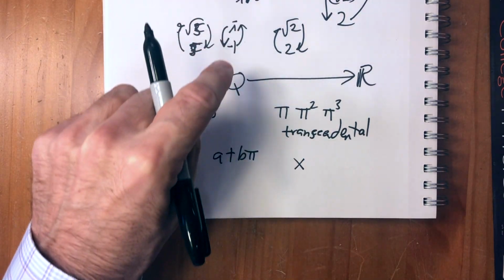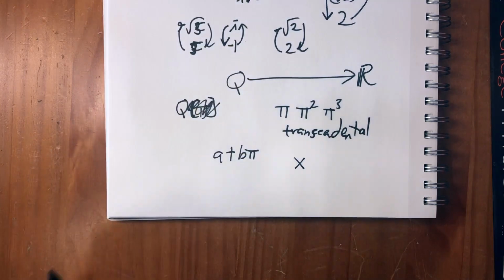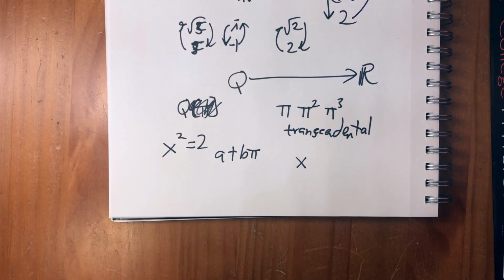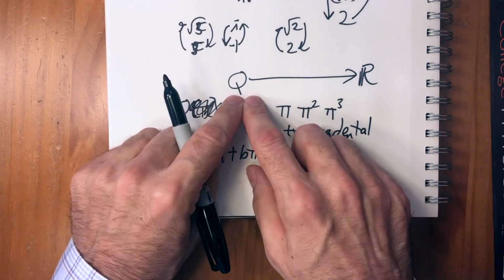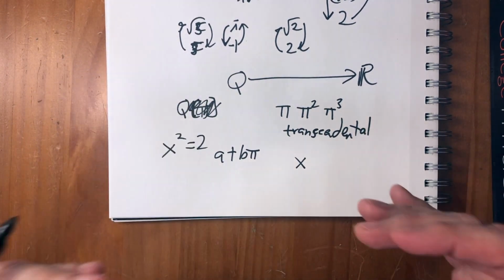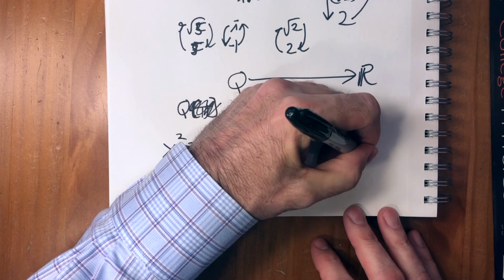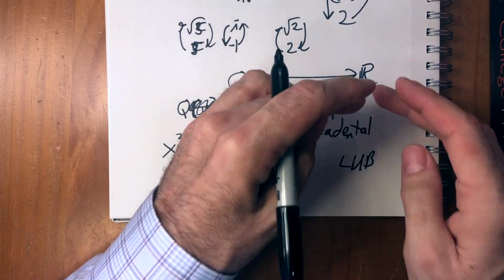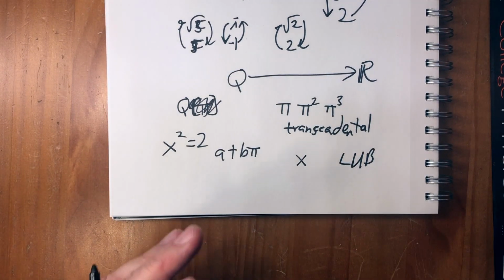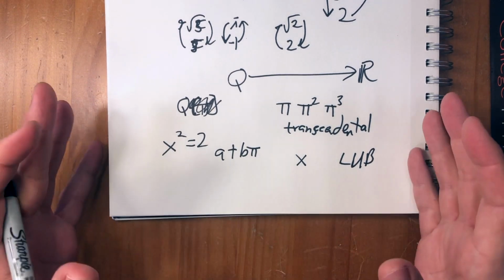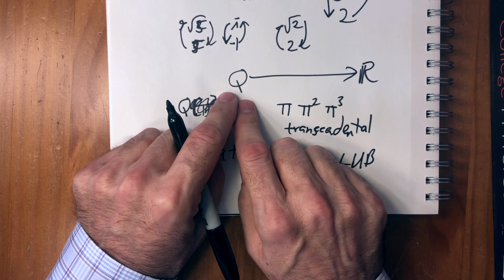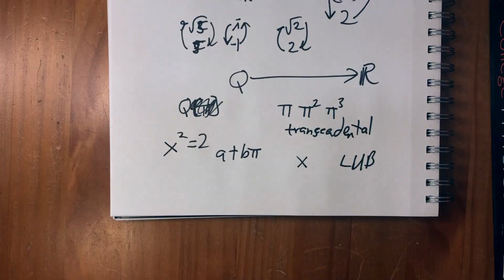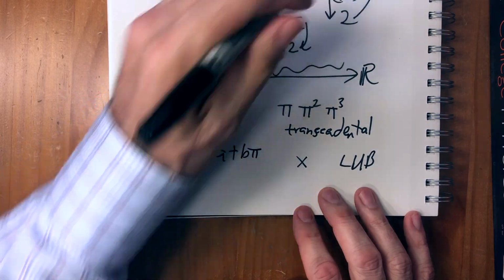So what's interesting is that the way we started this was we noticed that the rationals don't have a solution to x squared equals 2. And we wanted to add the square root of 2 to the rationals in order to get the reals. But what we decided to do was to say, okay, every set that is bounded has a least upper bound. By doing that simple thing, we ended up with the real numbers. But interestingly, we ended up with a set that's massively bigger than just extending the rational numbers. And you can't get there by simply extending the rational numbers. So there's all this interesting stuff going on in here.